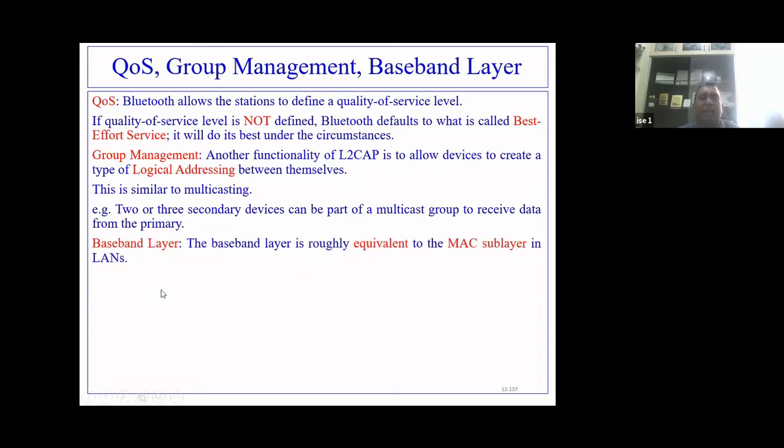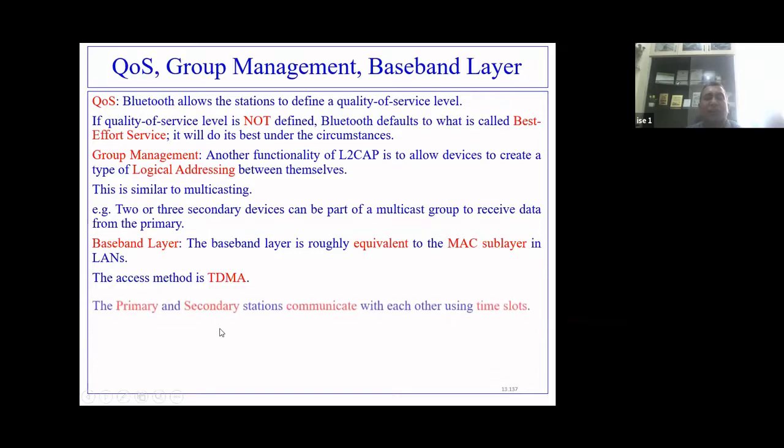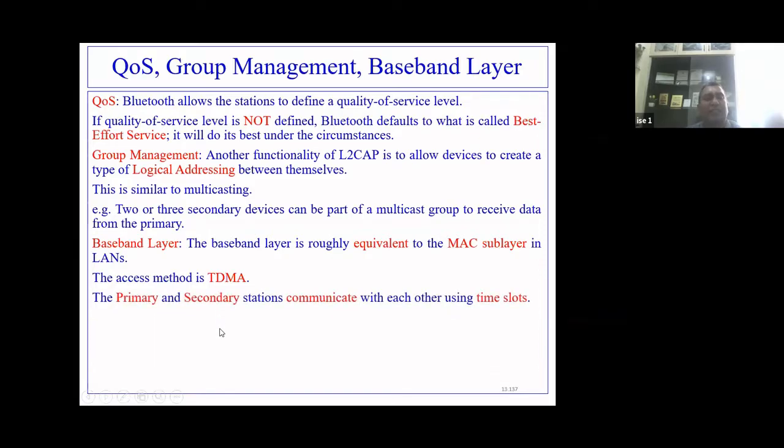Now we have a baseband layer. Below the L2CAP layer, we have a baseband layer. It is roughly equivalent to the MAC sublayer, what we have seen in the LANs, right? And the access method, how the medium is accessed, is TDMA. As we have seen, time division multiple access is TDMA.